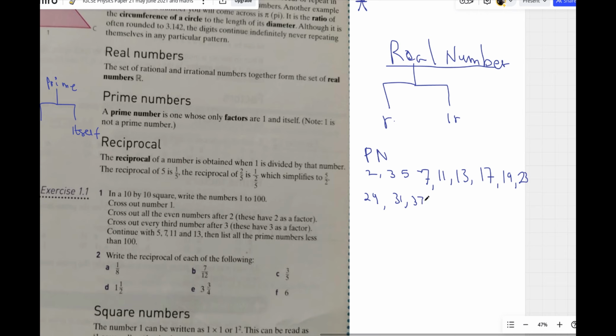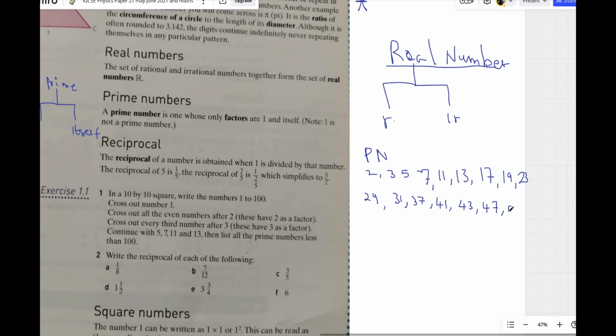39 is not because 3 can go into 39. The next one is 41, and so on and so forth. 45 is not. The next one is 43. After 43, we have 47, because you need to know the prime numbers from 1 to 100. 49 is not. For 49 you can find the square root, which is 7. 7 times 7 is 49. So 49 is not. 53, yes.